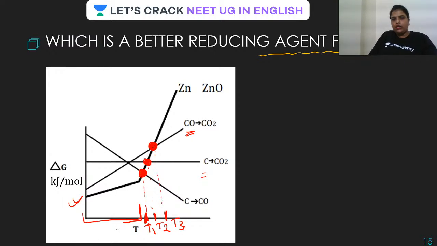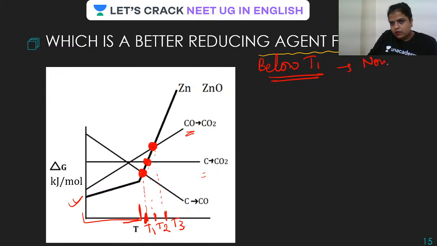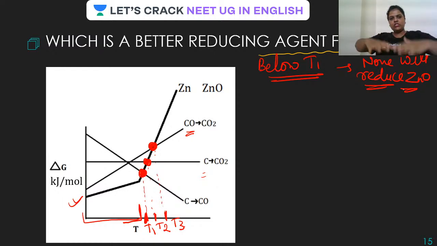Remember, below T1, none will reduce ZnO. Is this clear? Why? Because ZnO is placed at the bottom and all the others are placed above that. Done. Now let us see what happens at T1, T2 and T3.